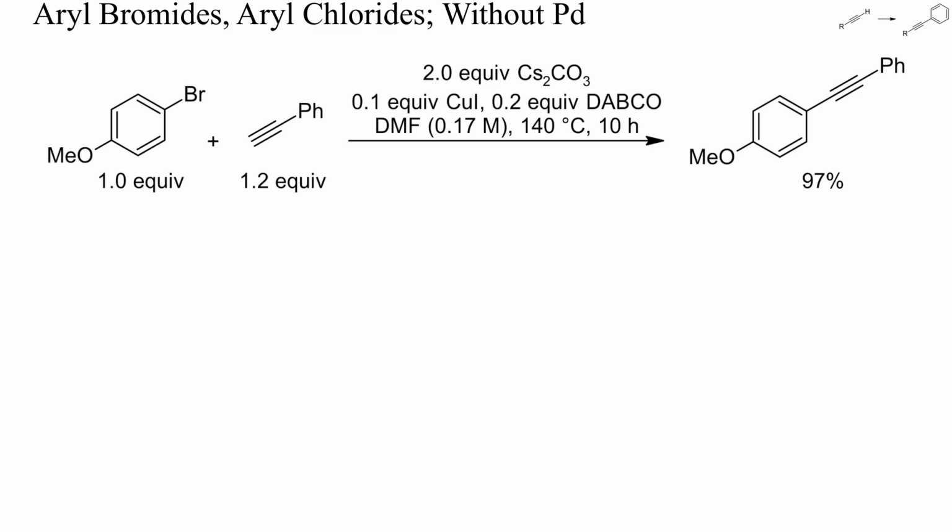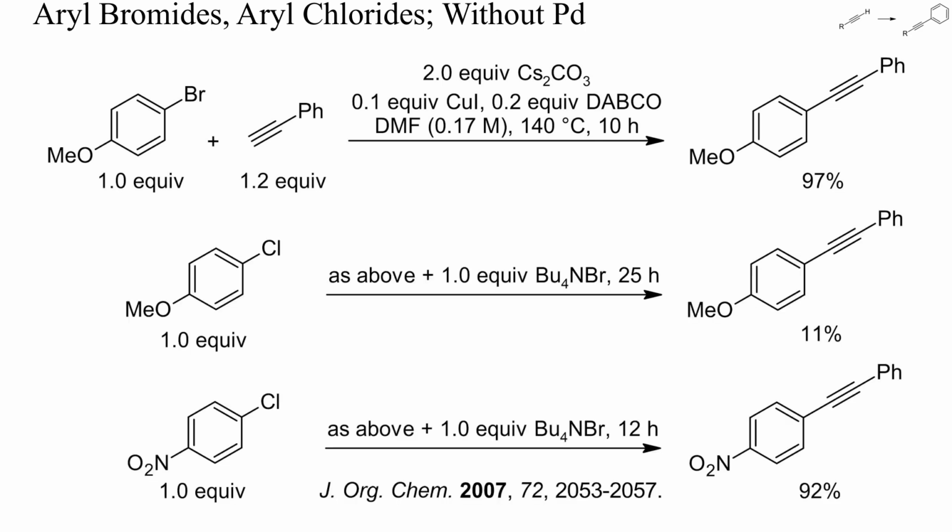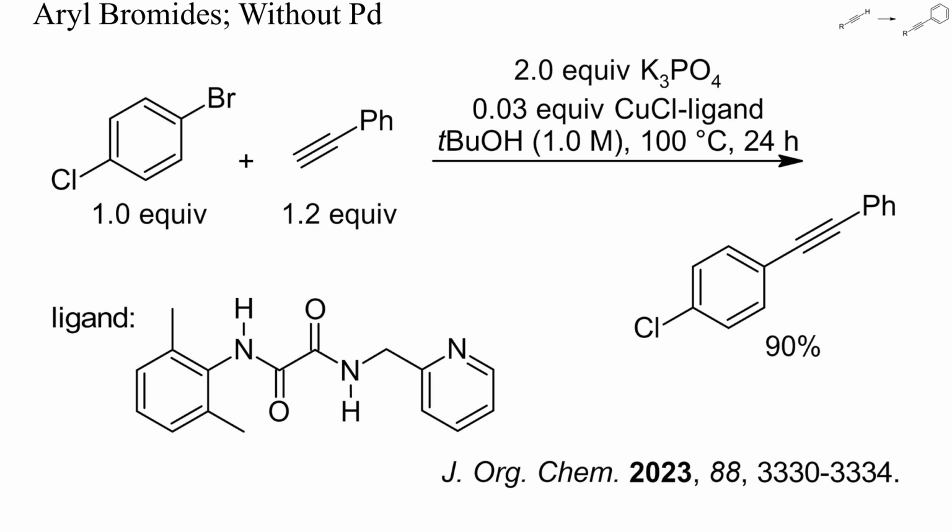Many examples of copper-catalyzed nucleophilic aromatic substitutions with aryl bromides have been reported. Also, alkynes can be arylated this way, without any palladium, as shown here. With most aryl chlorides, however, copper catalysis alone did not give high yields, like in the second equation. Only reactive aryl chlorides, as the one of the last equation, underwent a high-yielding alkynylation with copper catalysis alone. This is another example of alkyne arylation without any palladium complex. Only 3% of copper catalyst was required, and bromide was displaced selectively.